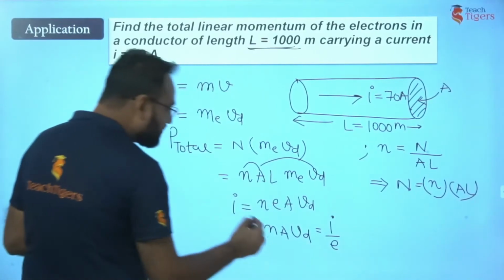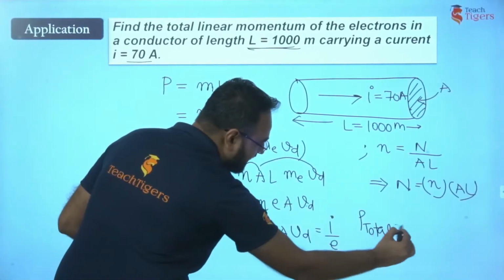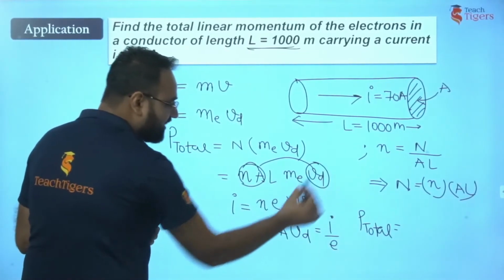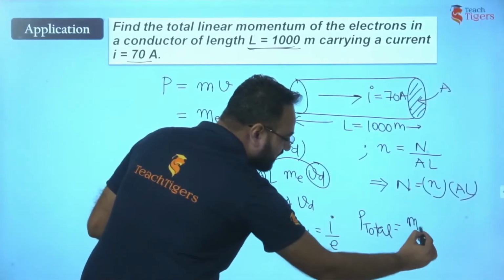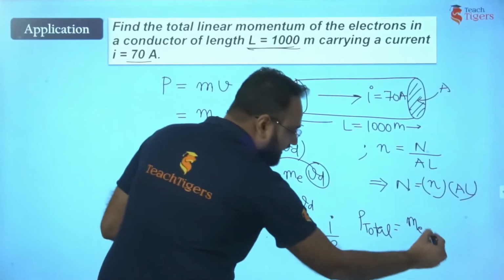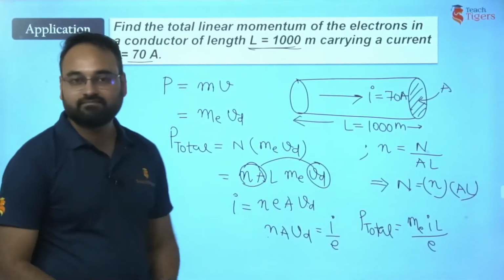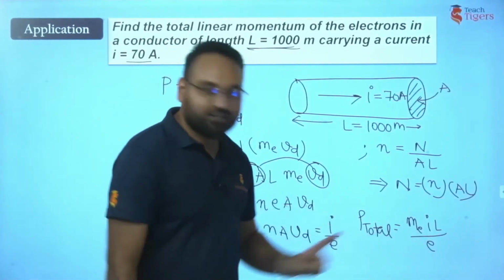Let's back substitute it. What we will get? P total is equal to, I am substituting these two terms, and this Vd term as I by e. So what we will get? Mass of electron into I into L upon charge on one electron. Now, do we know mass of one electron? Yes. Do we know charge on electron?